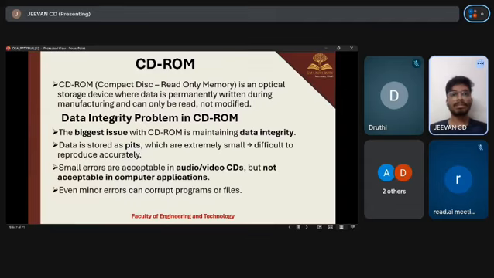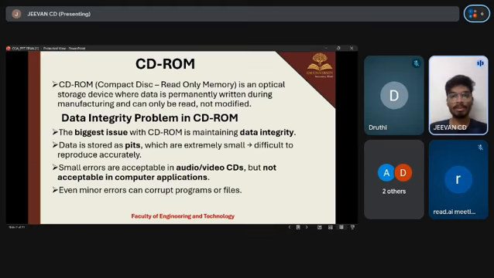CD-ROM means compact disk read-only memory. It is an optical storage device where data is permanently written during manufacturing and can only be read but not modified.